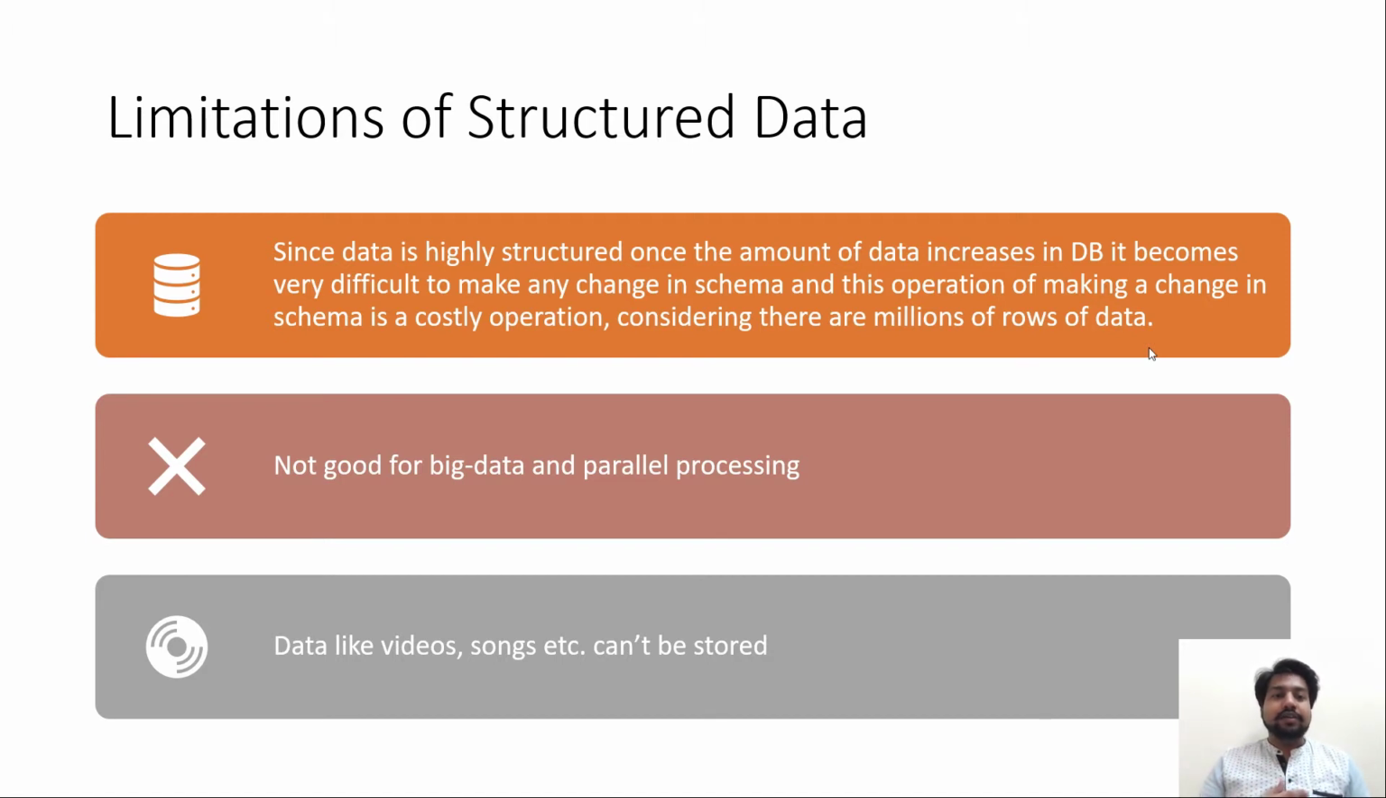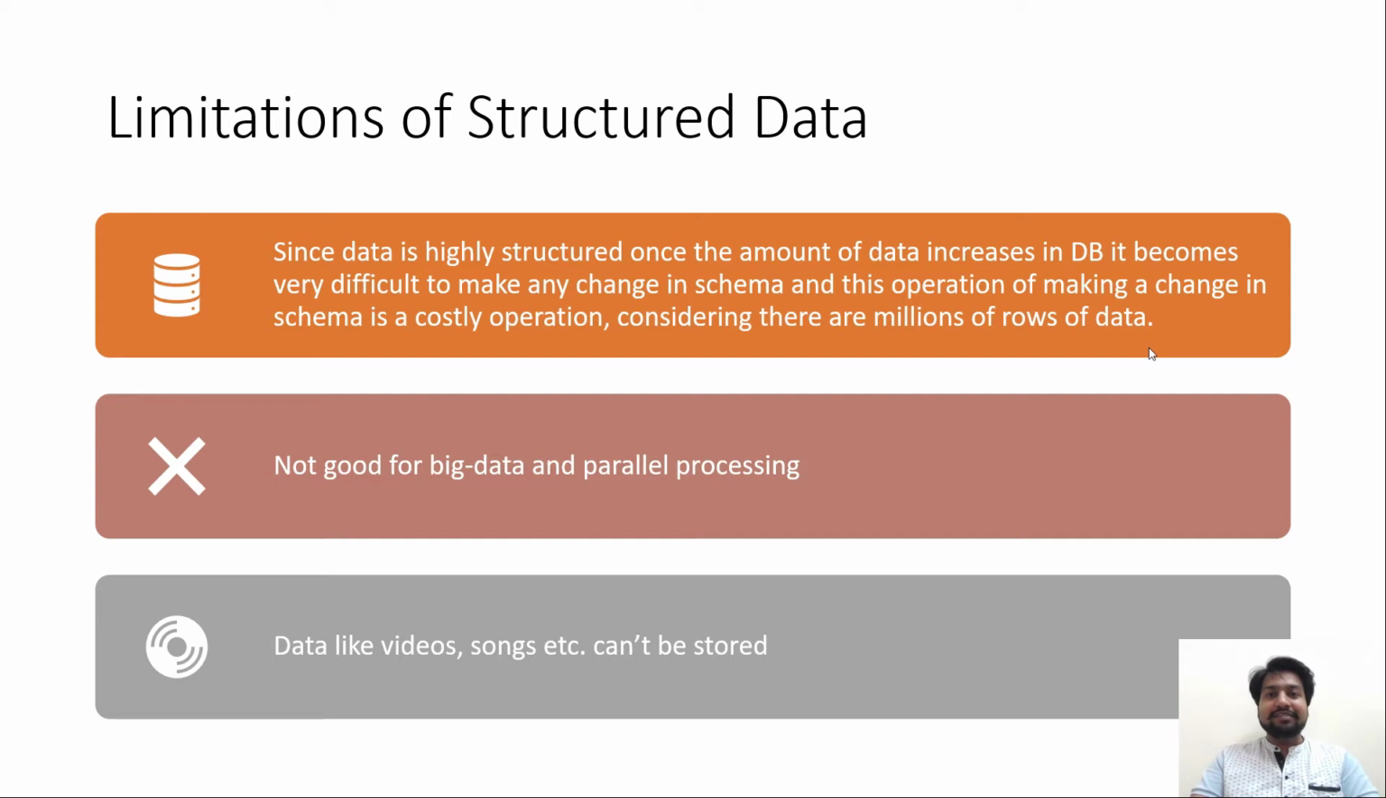And secondly, we cannot perform parallel processing with the help of databases, so it is not good for big data analysis, I would say. Also, the biggest limitation is that all data saved in Excel, in any spreadsheet, or in a database should have a hard schema. Videos, songs, and images don't have any schema, so they cannot be saved in this structured data type or in databases. That is why they have these kinds of limitations.